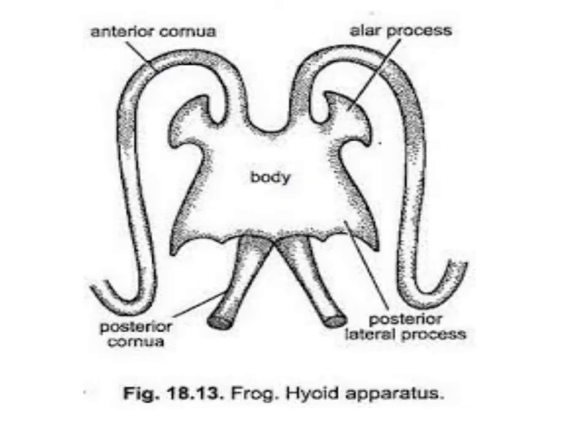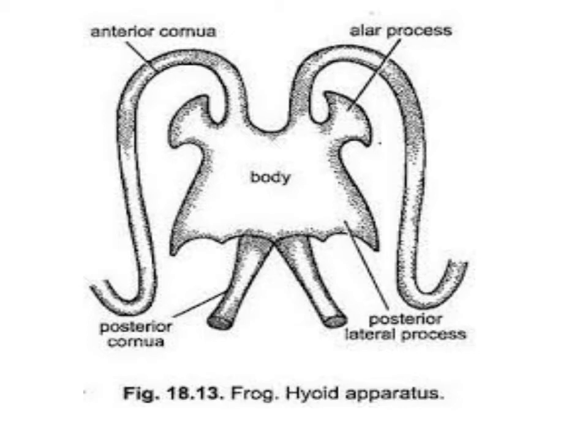Then you have the hyoid apparatus. This is a typical structure seen in frogs. It is situated on the floor of the buccopharyngeal cavity. It is a remnant of the visceral arch of the tadpole. It provides a surface for attachment of muscles that move the tongue and the throat. The body is a flat plate of cartilage.